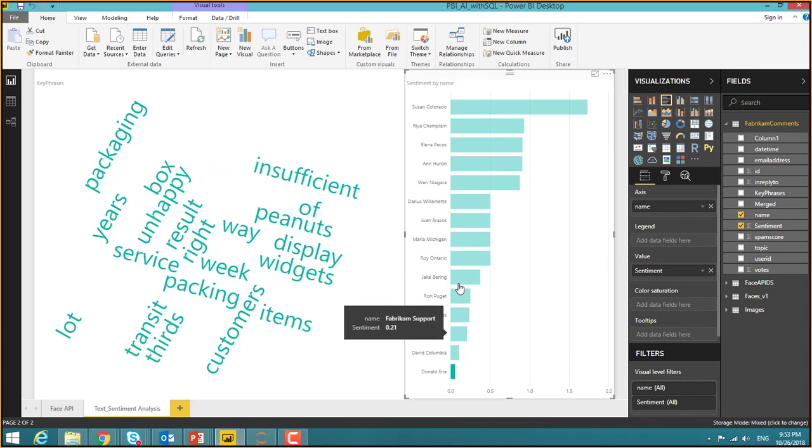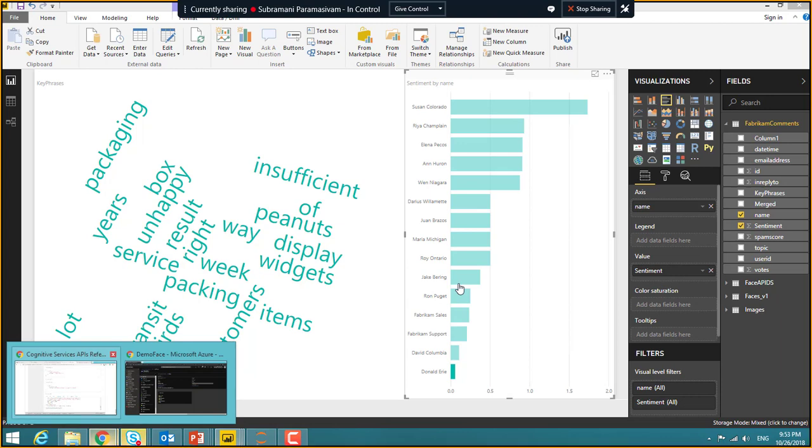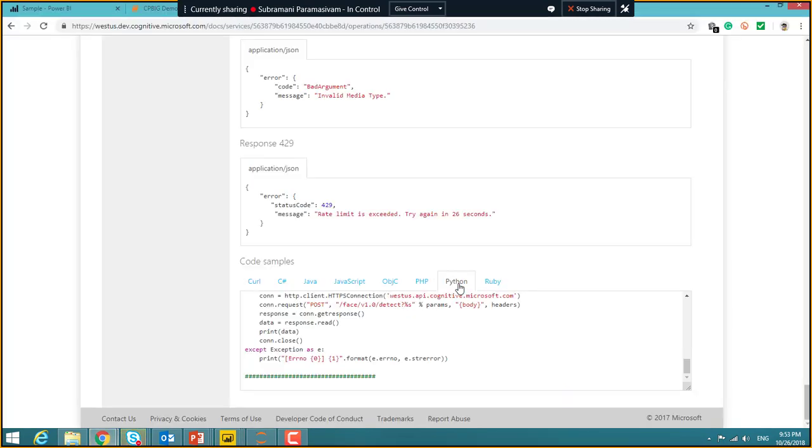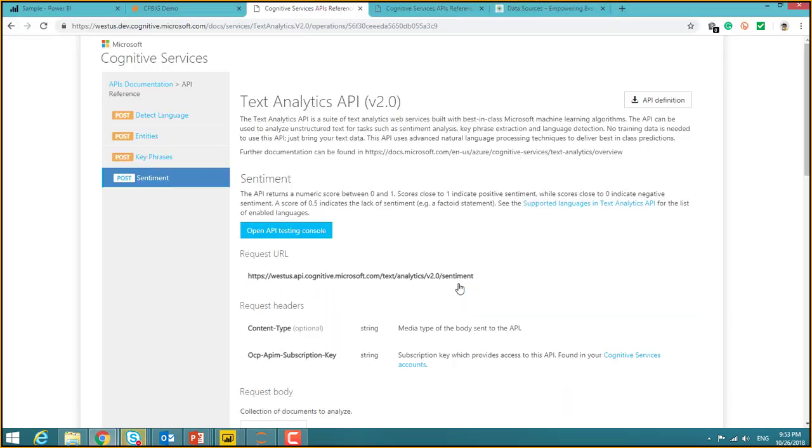So text analytics is a totally different area where you would need to see what the majority of the problems are and how it's been majorly used, those sorts of things. Quickly jumping into the text analytics API here, you can see this is also another feature of our cognitive services.